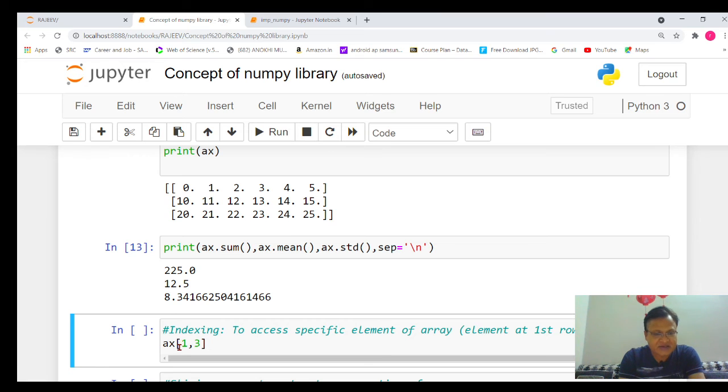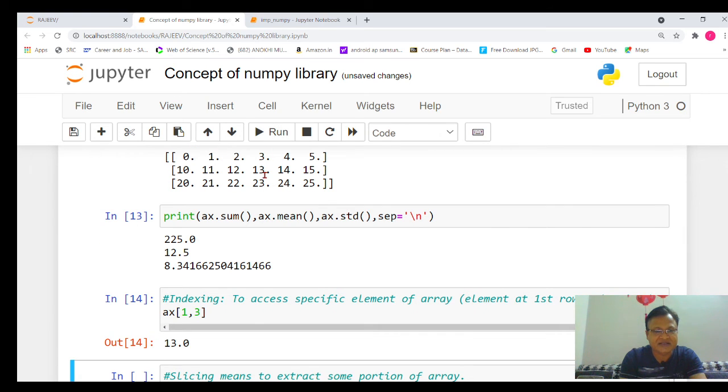So I am saying display the element of first row and third column. First row means this is the 0th row, this is the first row. First row, which column? Third column. So 0 column, first column, second column, third column. Let's execute it quickly. Yes, you can see 13 is the element at the position of first row. This is the 0th row, this is the first row, and third column is 0 column, first column, second column, third column. That's why 13 is the output.